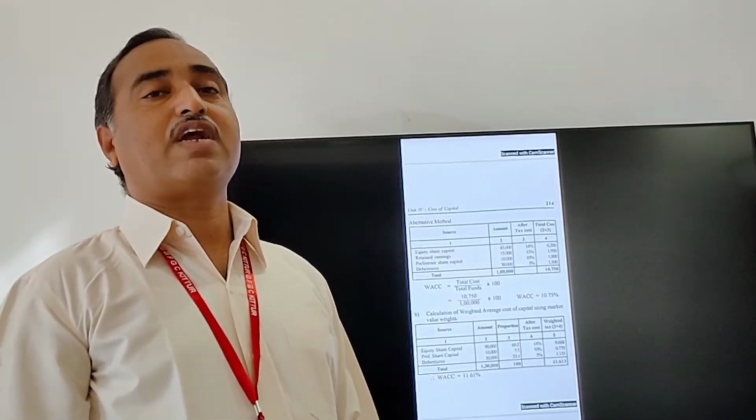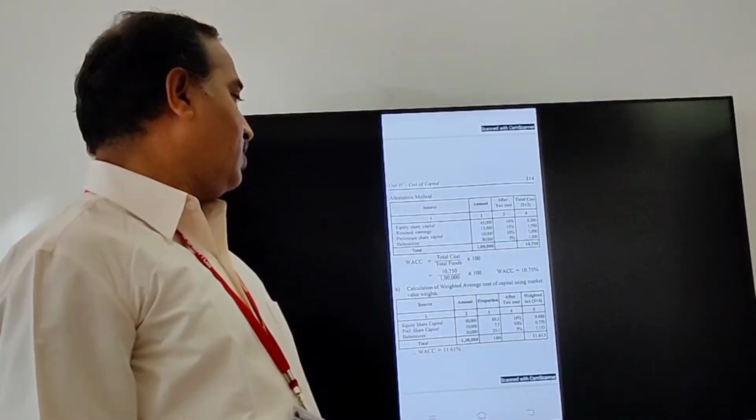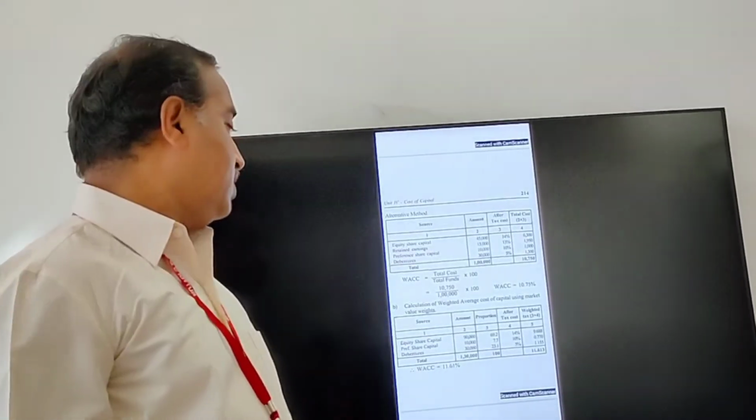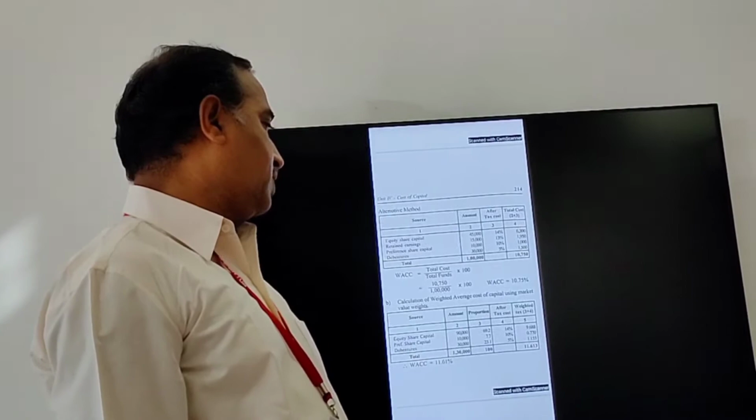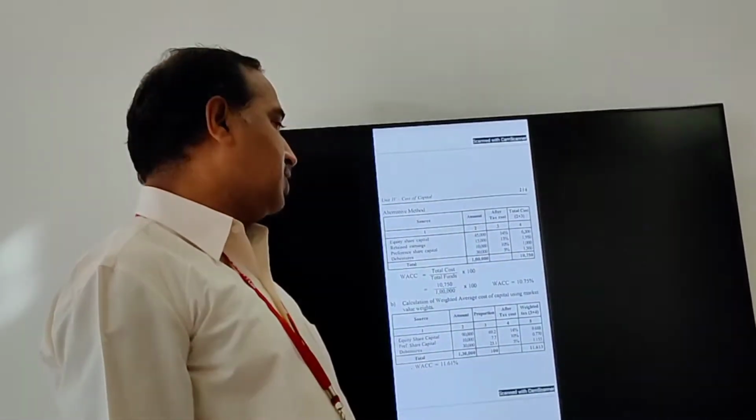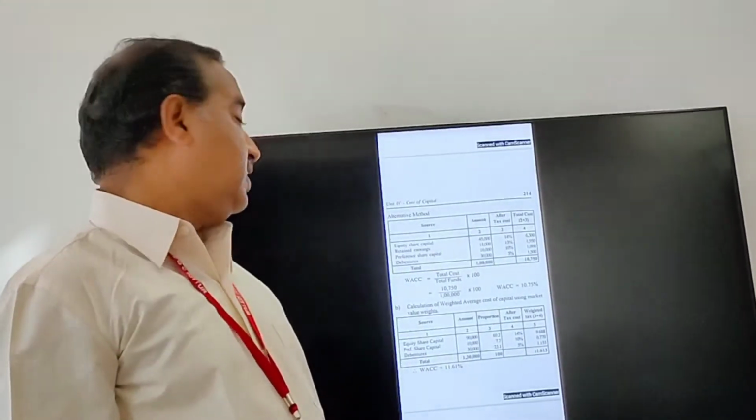Now as per your question, the second one is the weighted average cost of capital, it must be calculated as per market value. Now again we'll make totally 5 columns. First one is source, next one is amount, third one is proportion, fourth one is tax cost, last one is weighted tax.